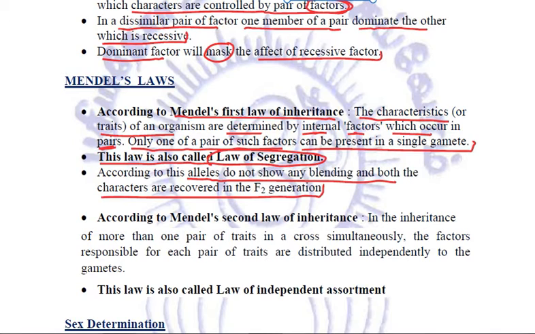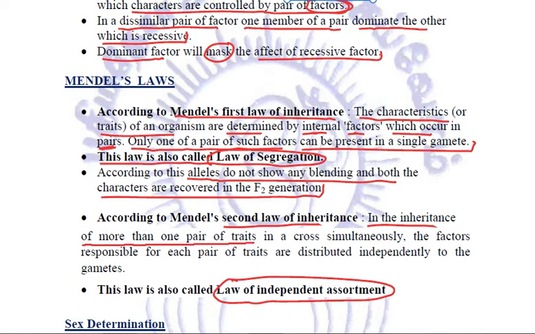Mendel also gave his second law of inheritance, which is also called the law of independent assortment. According to his second law, in the inheritance of more than one pair of traits in a cross simultaneously, the factors responsible for each pair of traits are distributed independently to the gametes.